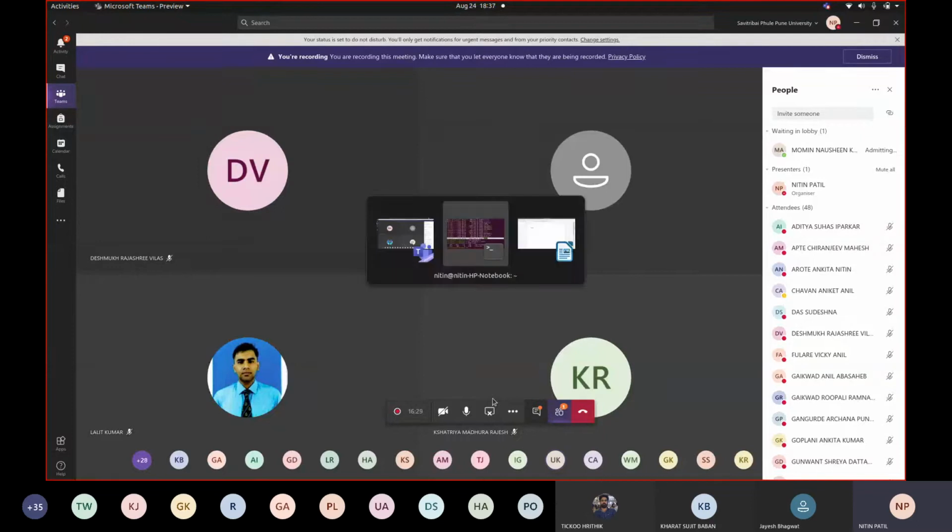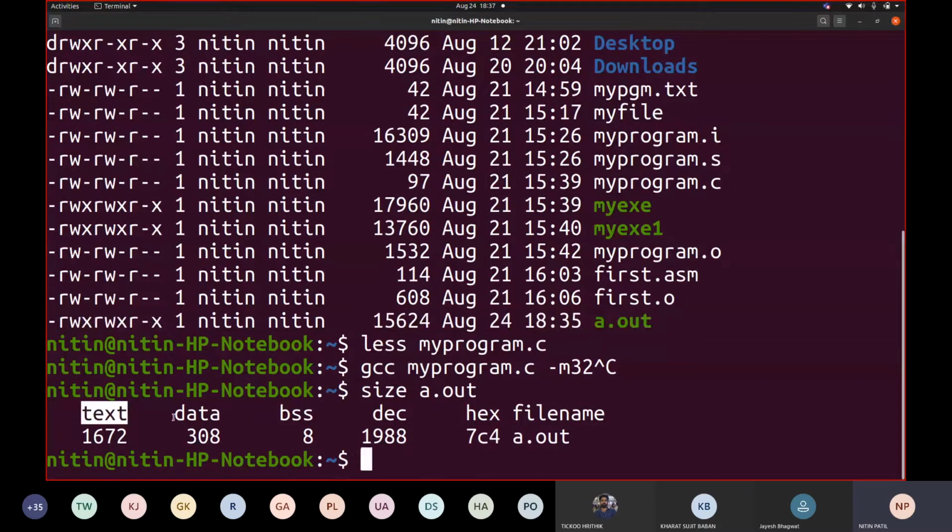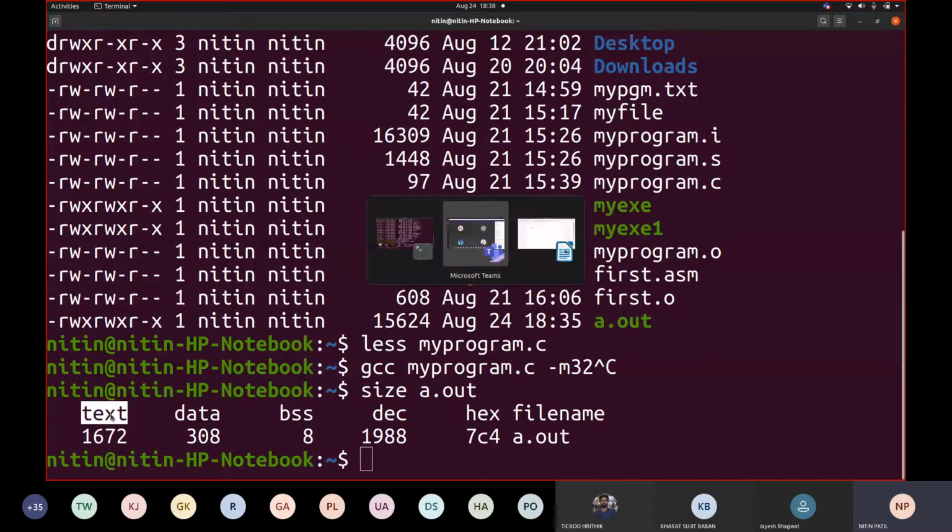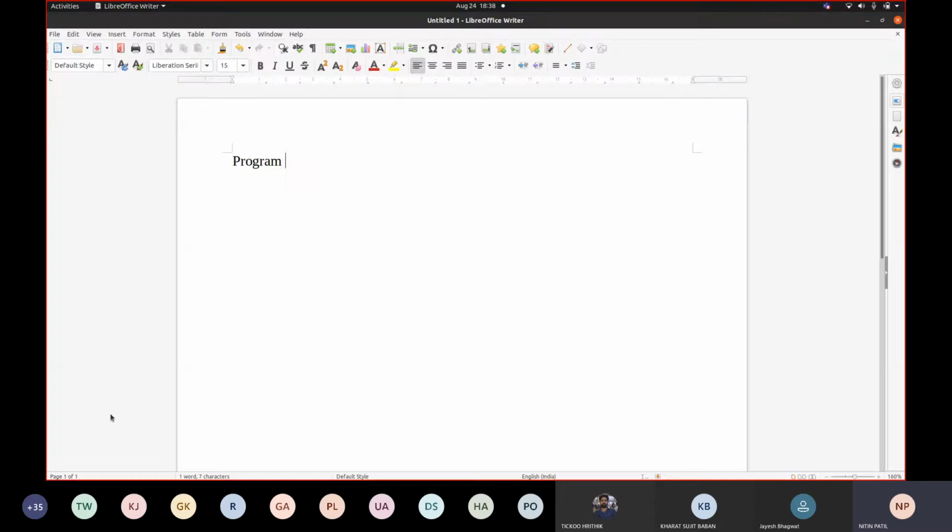Fine. While describing these three different things, text would be containing my code. Data would be containing initialized data values, which are global. And BSS contains variables which are declared as global but haven't been initialized by us. So when we talk about these three sections, ultimately our assembly code needs to be defined using this. So in today's session we will talk about different aspects or components of an object file or assembly program components.